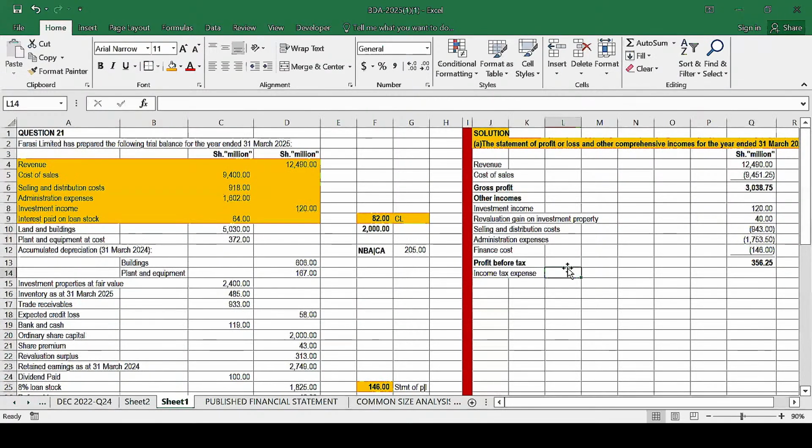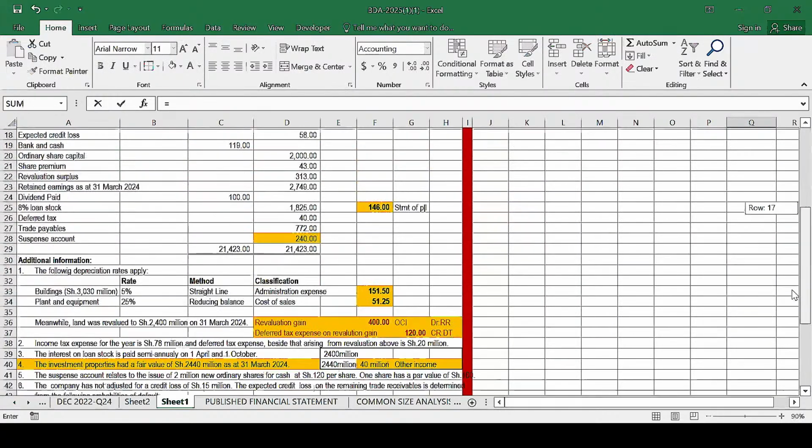So for the income tax expense, this comprises two components of tax, the current tax and the deferred tax. But in our question here, we have a deferred tax expense. If you can recall the question we did yesterday, we had the deferred tax income. So the deferred tax expense, where do we have that?